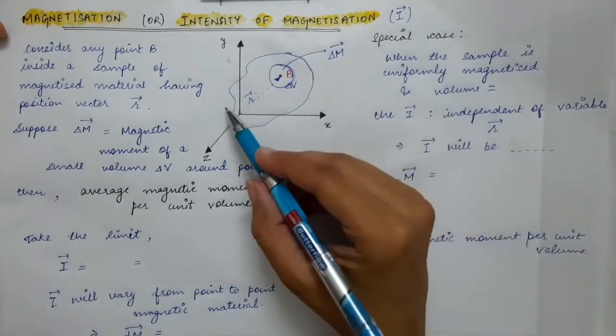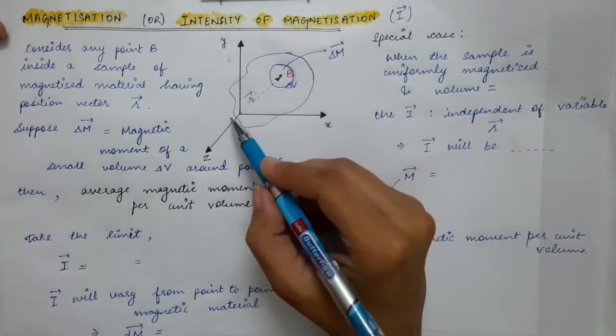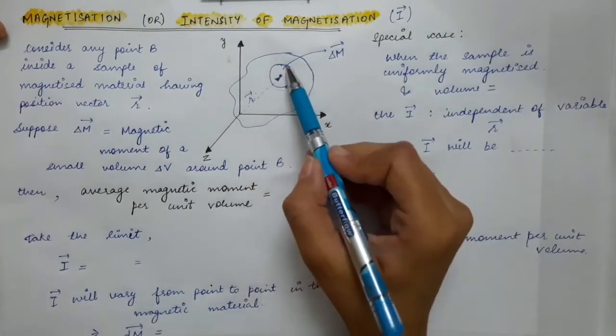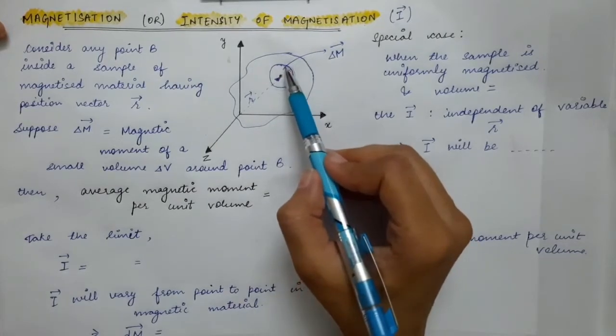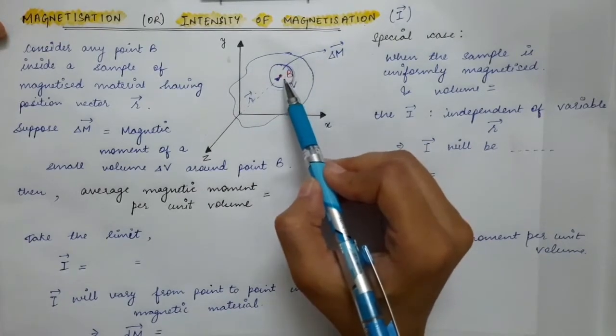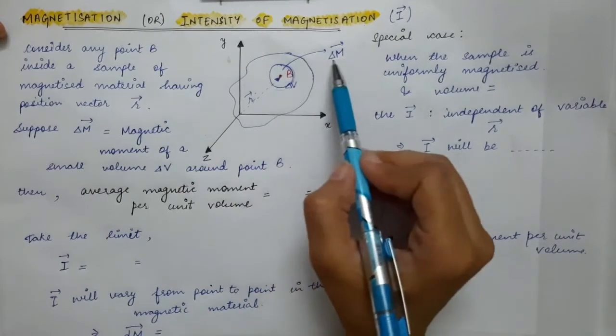There will be a magnetic dipole moment of the whole material, but we are just considering this small volume for the time being.